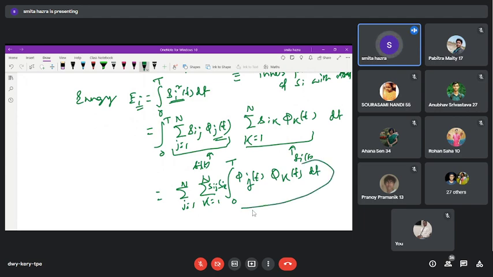What do we know from the fundamental relationship? The product of phi_j and phi_k is equal to delta_jk. Obviously it is not delta_ij, here the indices are j and k, so please be careful. Delta_jk is equal to 1 when j equals k, and equal to 0 when j is not equal to k.